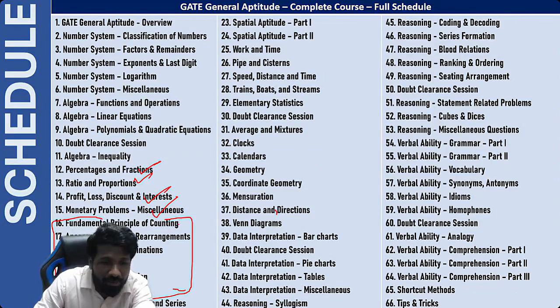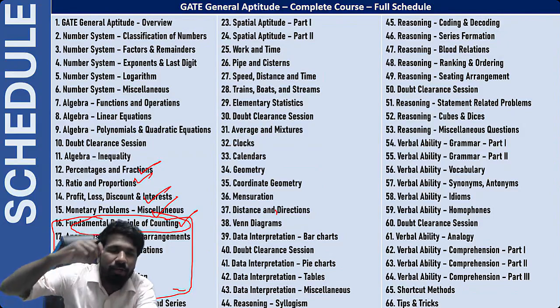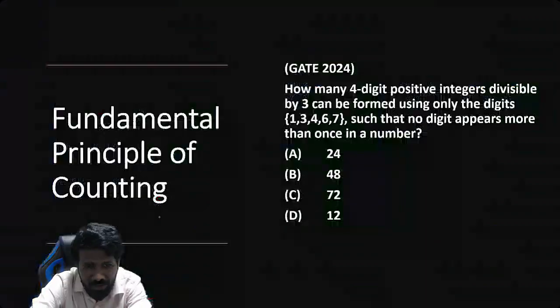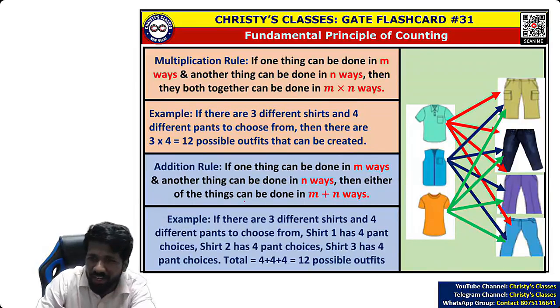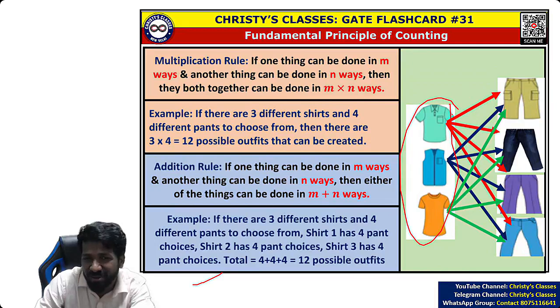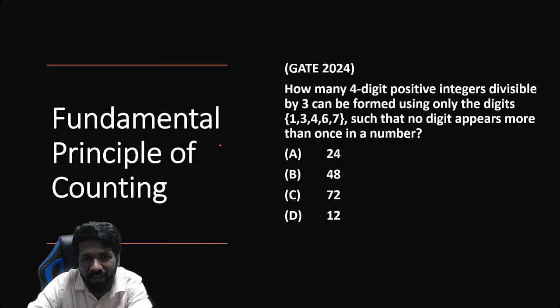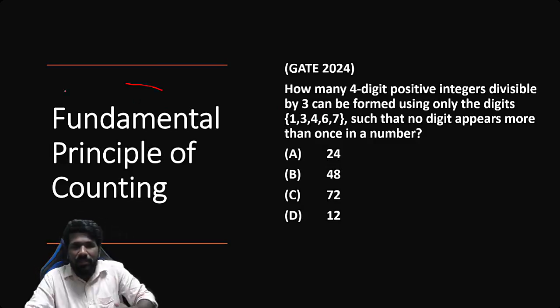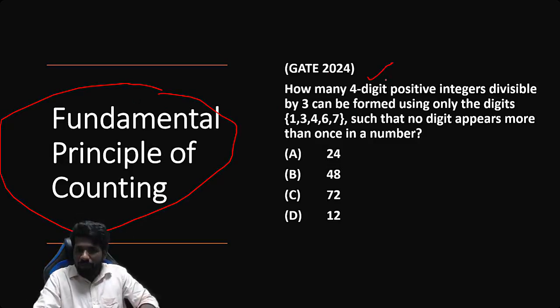First of all, I will tell you permutation combination, if you are afraid of, first learn fundamental principle of counting. Fundamental principle of counting say 90% of questions from permutation combination can be done faster. So fundamental principle of counting is something that you already know. 3 शर्ट और 4 पैंट्स है तो टोटल 3 into 4 कॉम्बिनेशन बना सकता है. That is called fundamental principle of counting. Multiplication rule and addition rule. ये क्लियर है तो almost all questions, 90% of the questions from this fundamental principle of counting also, permutation combination also, anagram related concepts also can be done with this idea itself. 2024 ये क्वेश्चन आया था, फंडामेंटल प्रिंसिपल ऑफ काउंटिंग रिलेटेड था ये.